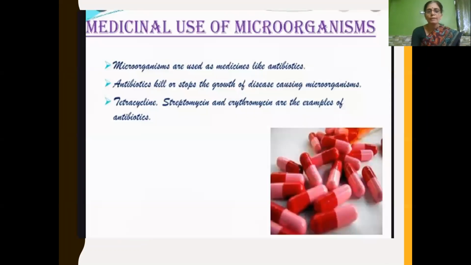Coming back to the medicinal use of microorganisms, microorganisms are used as medicines like antibiotics. What are antibiotics? Antibiotics are medicines that kill or stop the growth of disease-causing microorganisms. These antibiotics are prepared from the microorganisms themselves. Some important examples of commonly used antibiotics are tetracycline, streptomycin, and erythromycin.